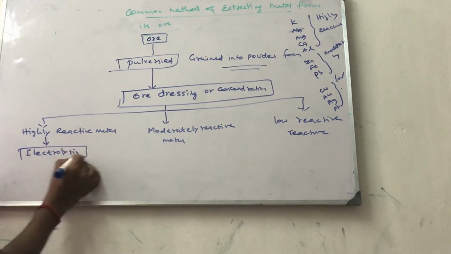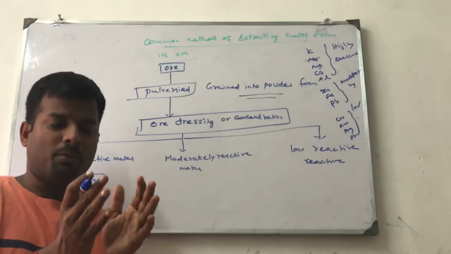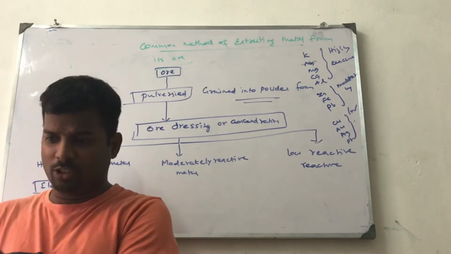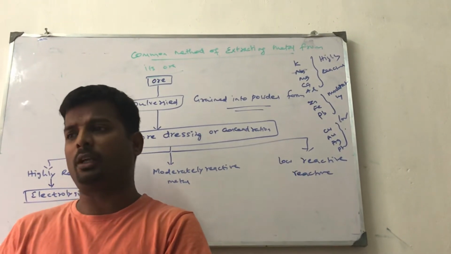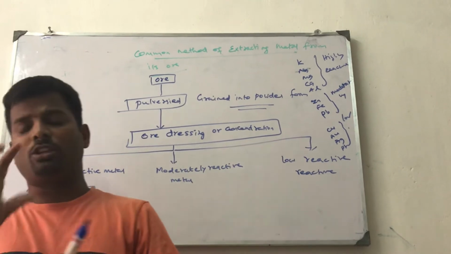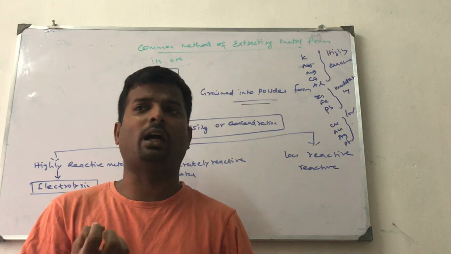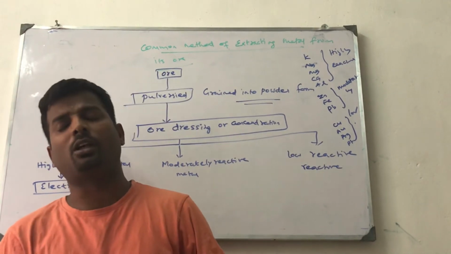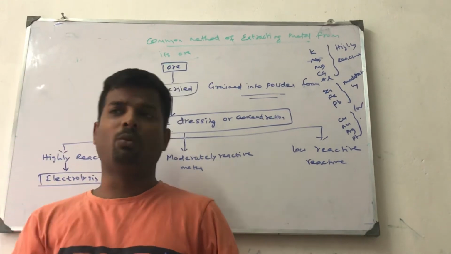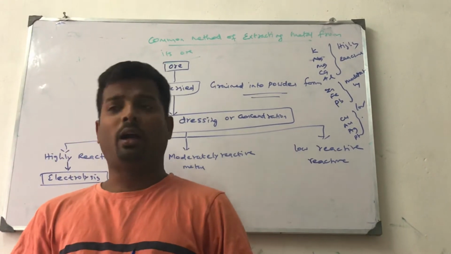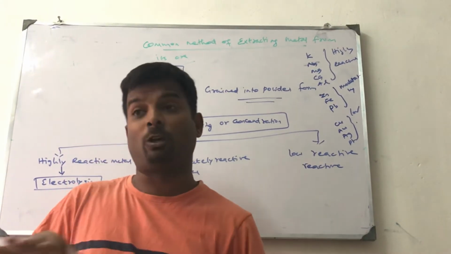What is electrolysis? We have already discussed. The anode consists of the impure metal electrode and the cathode of the pure metal electrode. While passing current, the impure metal dissolves from the anode. Impurities settle down as anode mud, and electrons move towards the cathode, and the cathode should be of the same metal because the electrolyte is the same.